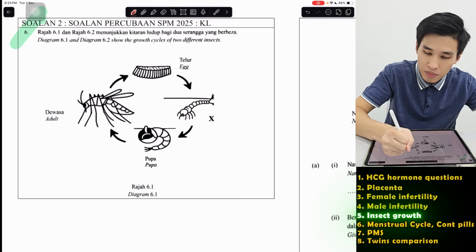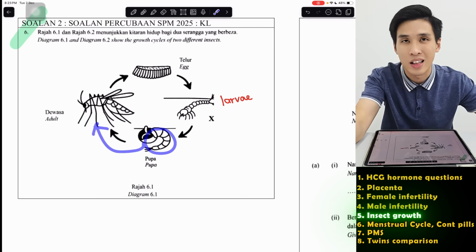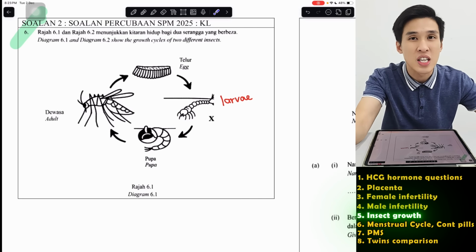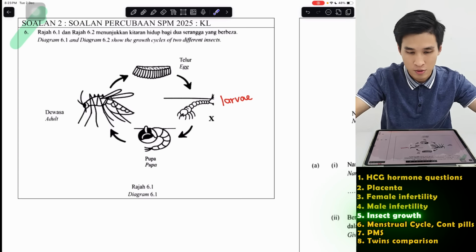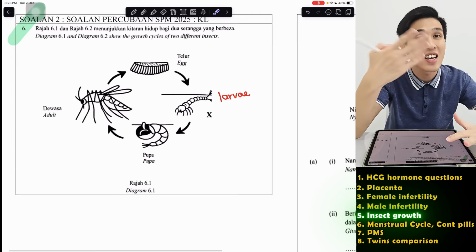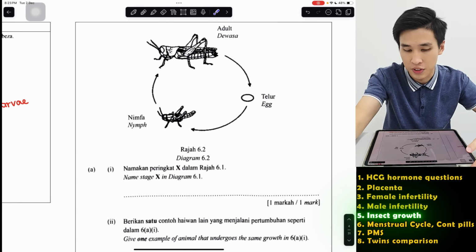Egg becomes a larva, like a worm. Then the worm becomes a pupa. The pupa then becomes an adult. So examples of insects that are like this are butterflies, bees. Babies, they are worms. Grow up already, they become something totally different that can fly. So these are two most common insects. Flies also. Now this is called incomplete metamorphosis.